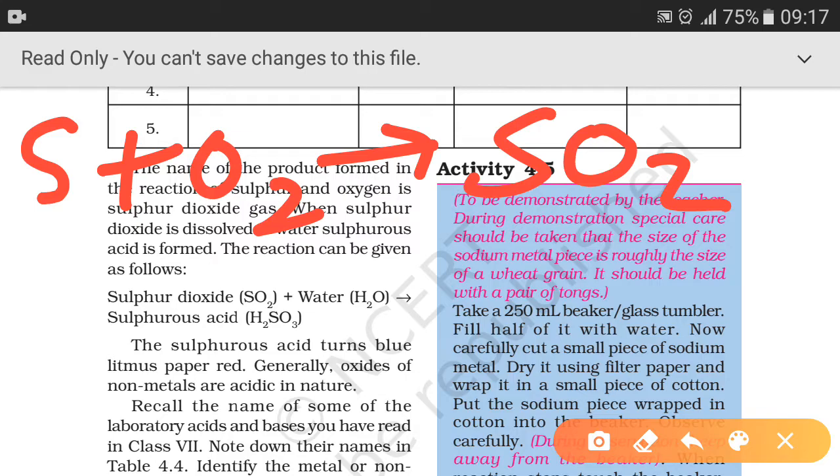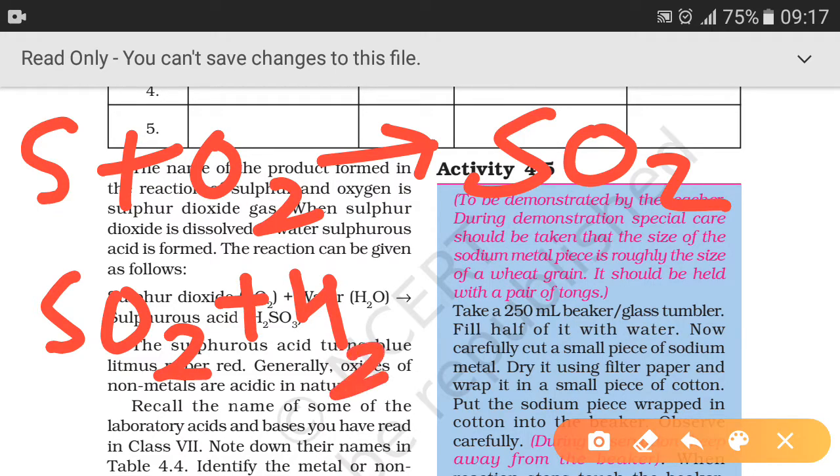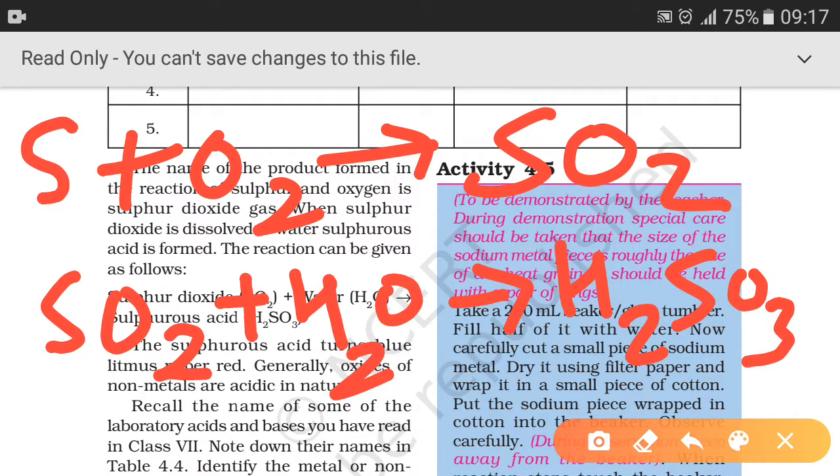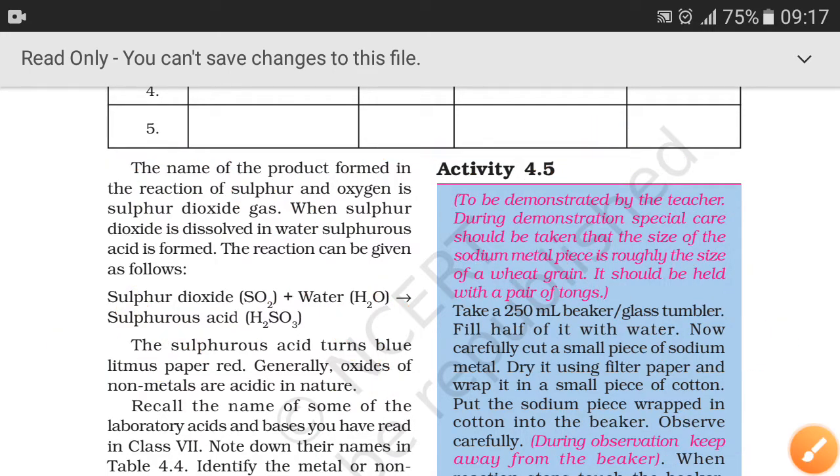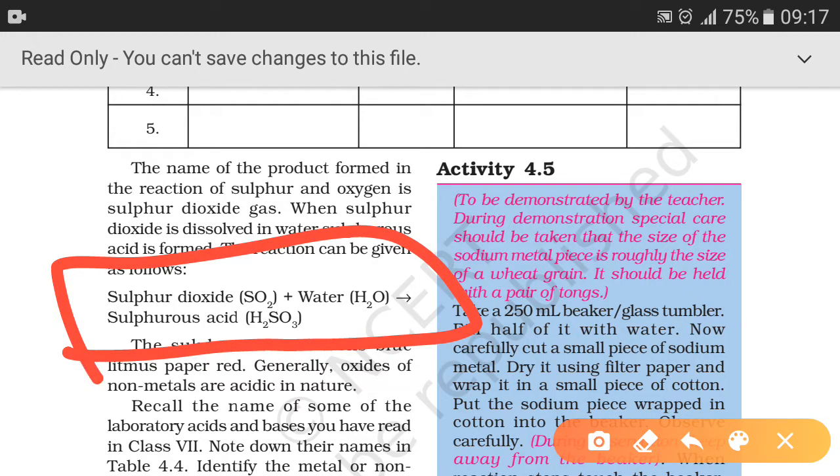And when this sulfur dioxide is dissolved in water, what does it form? It forms sulfurous acid, H2SO3. This is sulfurous acid. When sulfur dioxide reacts with water, it forms sulfurous acid.